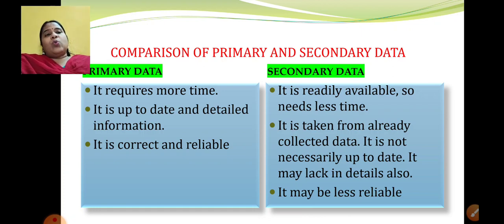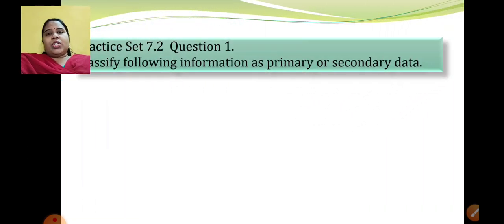Why am I stressing so much on this? Because our first exercise, in fact 7.1, deals with making bar graphs, which we will see in the next session. The 7.2 exercise deals with this part of the chapter, whether it is primary or secondary data. So I have compared it in this way so that the concept becomes clear to you. Let's move on to practice set 7.2, question number 1.